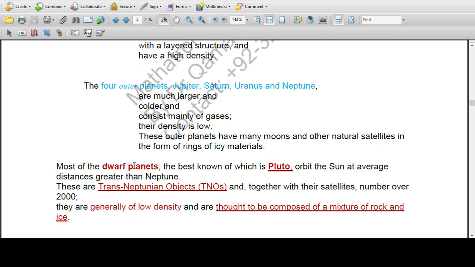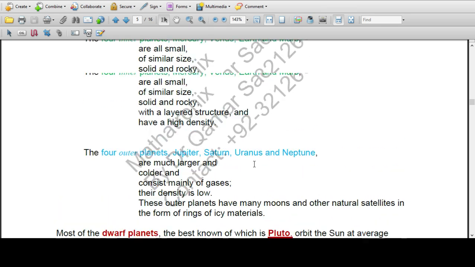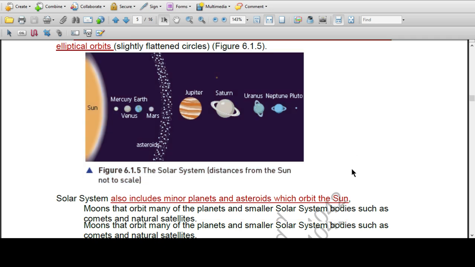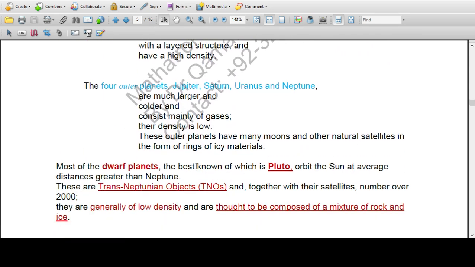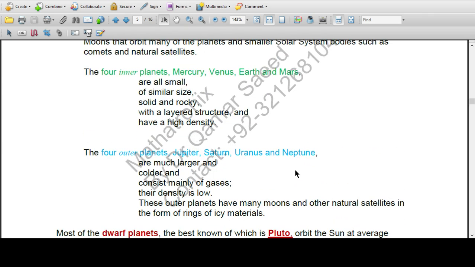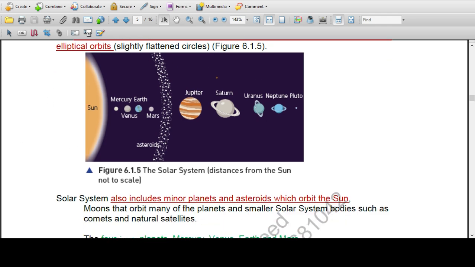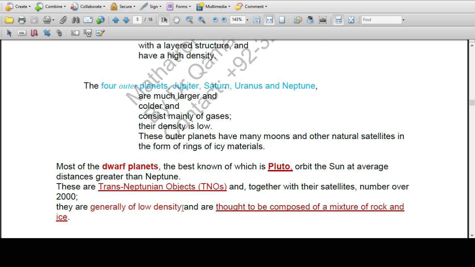Most of the dwarf planets, the best known of which is Pluto. Pluto is very small in size, so it's called a dwarf planet. It orbits the sun at an average distance greater than Neptune. It is very far away from the sun and takes a very large path around the sun.